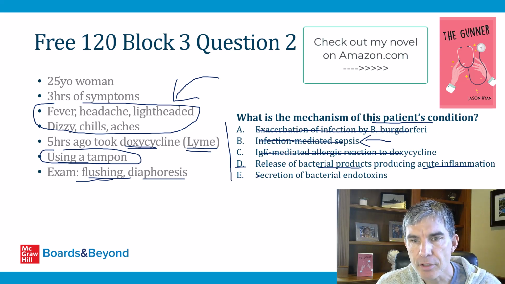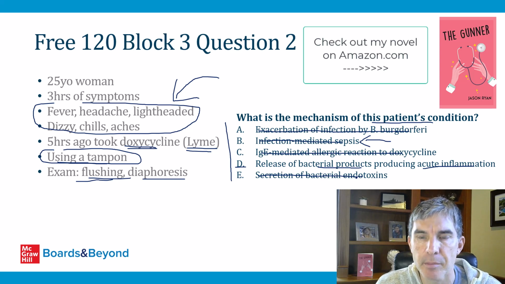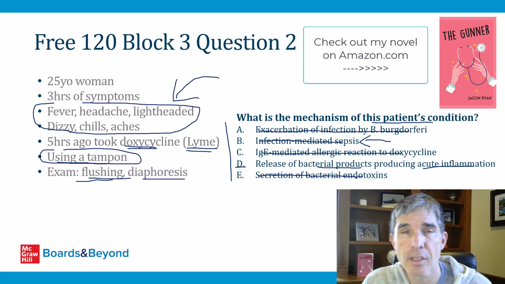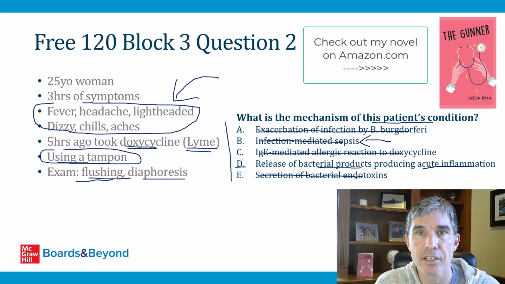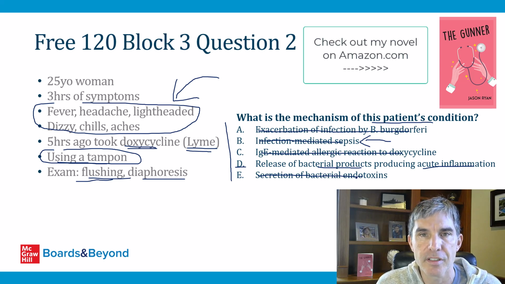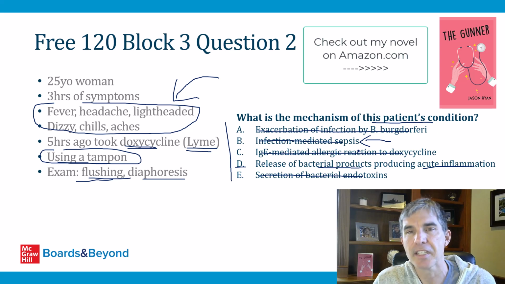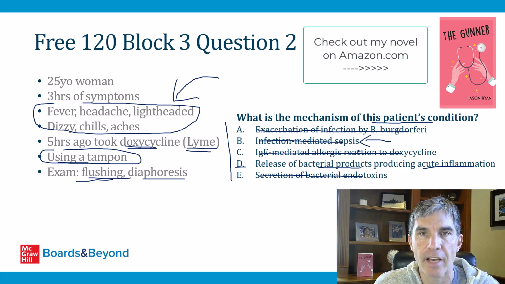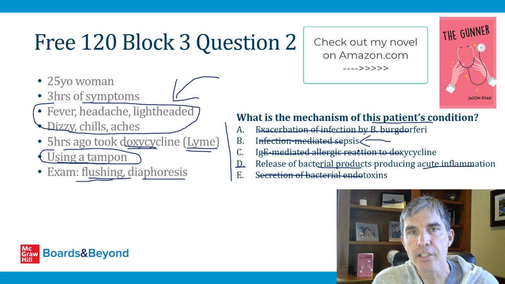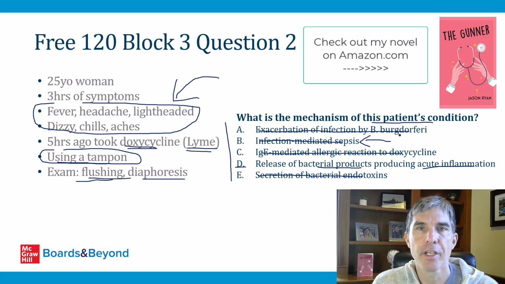Also, once again, this is really not the best answer because her symptoms had an onset just a few hours after taking an antibiotic. It would be an enormous coincidence for someone to have the sudden onset of symptoms of toxic shock syndrome 2 hours after they took an antibiotic for Lyme disease. The much better answer is going to be something related to the antibiotic, so that was the trigger for the syndrome that the patient developed. So just like the other answer choices, answer choice E doesn't really fit very well with this patient's presentation, and it doesn't explain why she would have the onset of these symptoms shortly after starting treatment with an antibiotic. And that concludes our video review of the Step 1 Free 120 Block 3 Question 2.